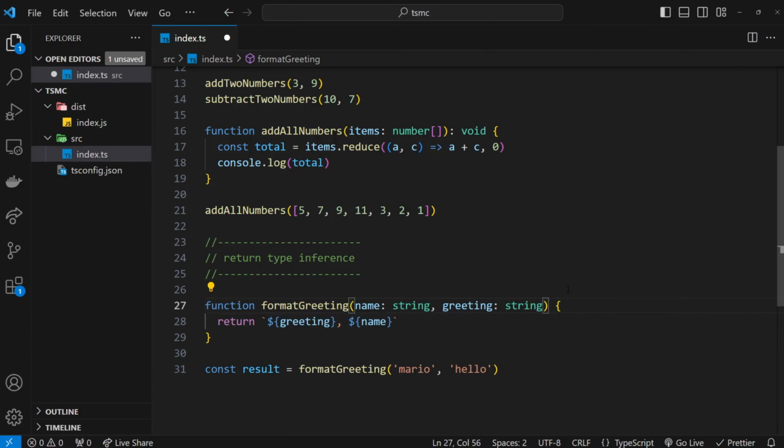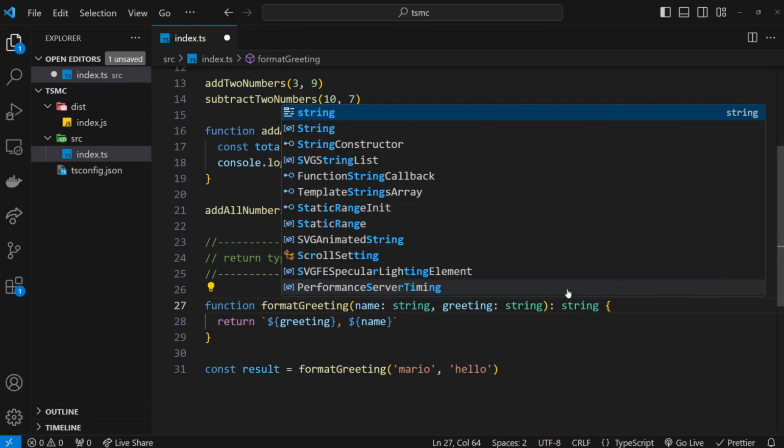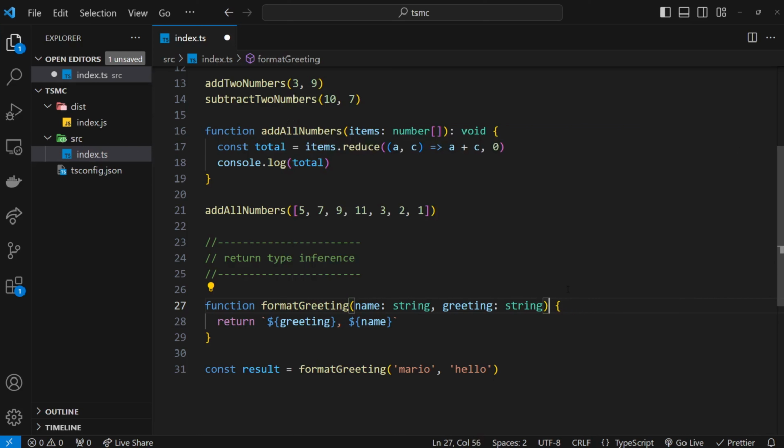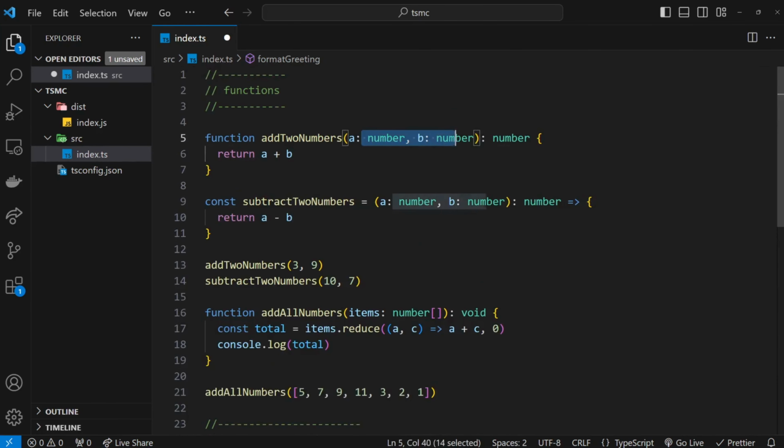So this is the same. It's just putting it up here. String infers that type, but a lot of the time, we don't need to put that up here. So that's pretty much it for functions. Hopefully now you can see the benefit of typing these arguments.